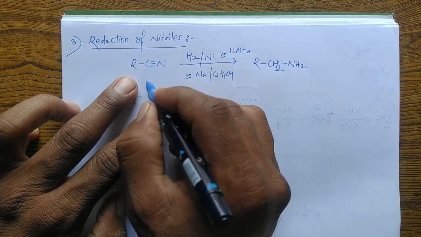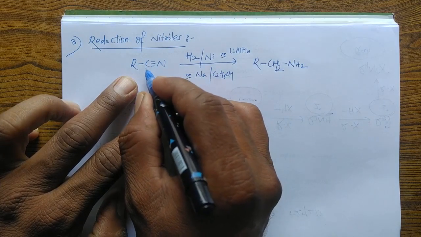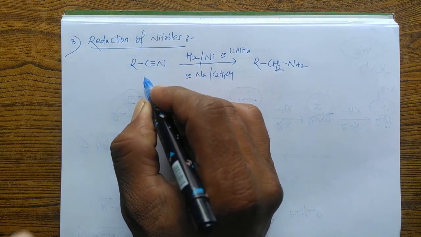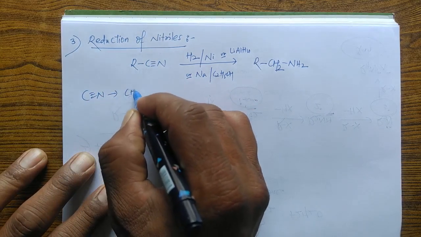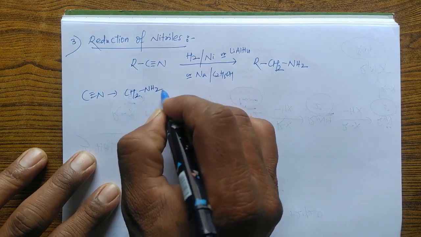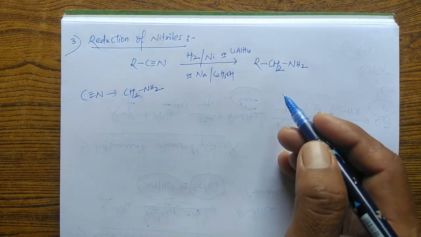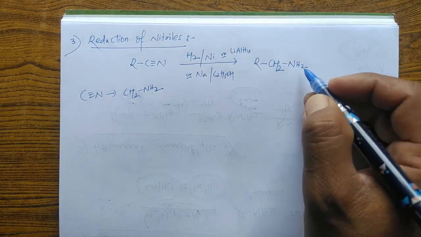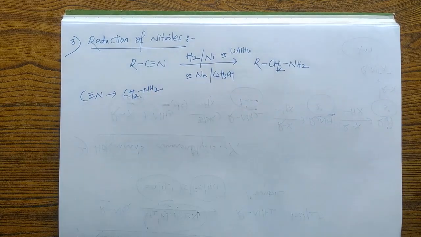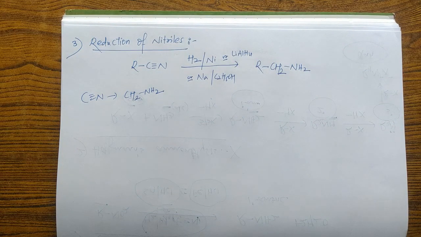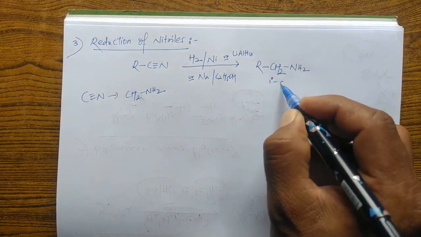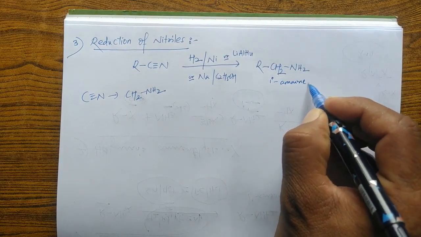Reduction means the triple bond between carbon and nitrogen is reduced, so CN is converted into CH2NH2. These are primary amines.